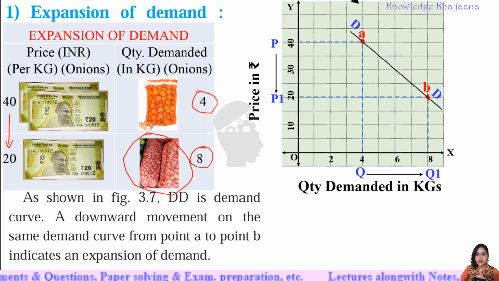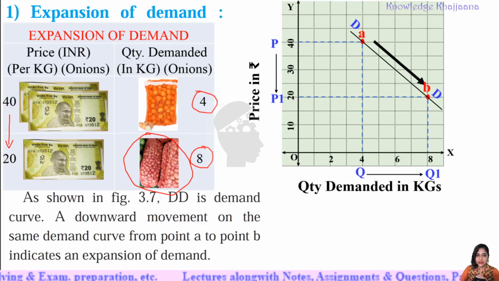That there is an increase in the demand curve. See, this is an increase. Okay, and this increase is called expansion in the demand curve. See, this is the expansion of demand.